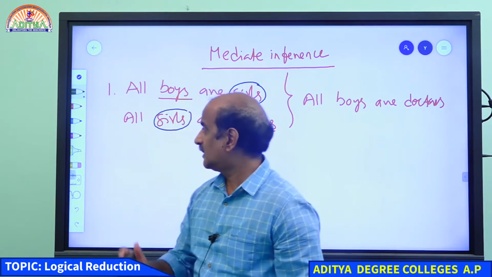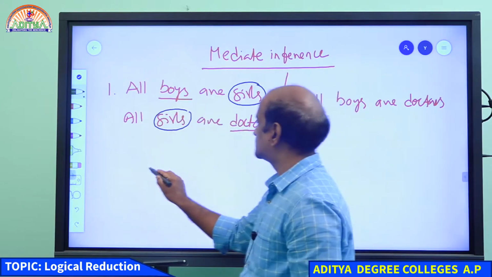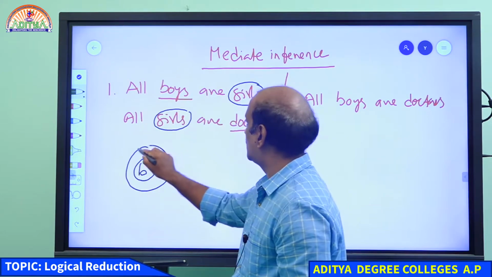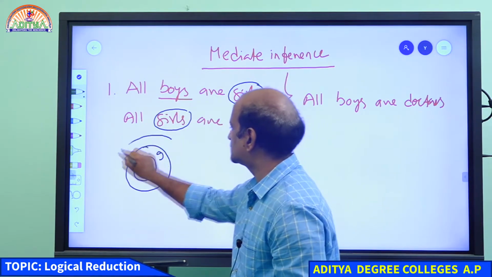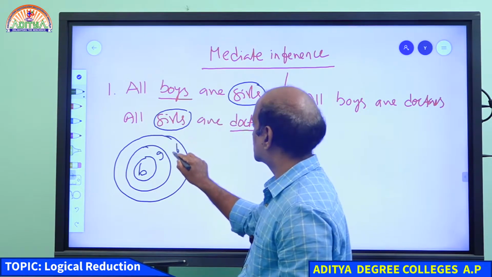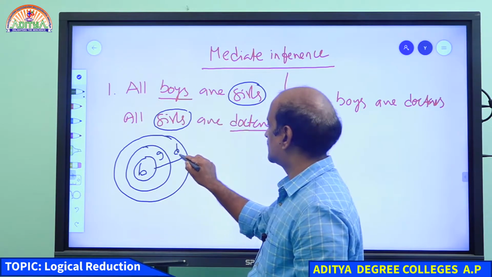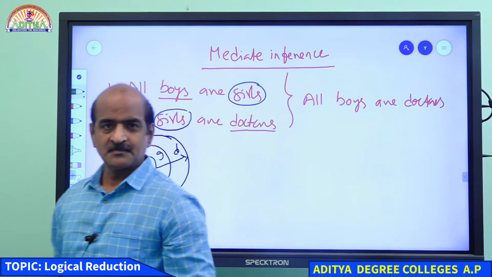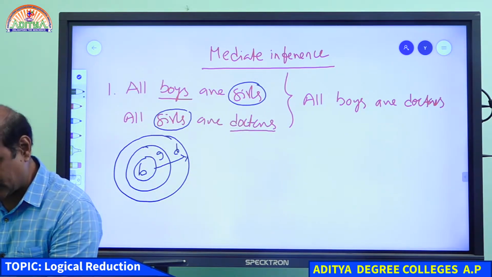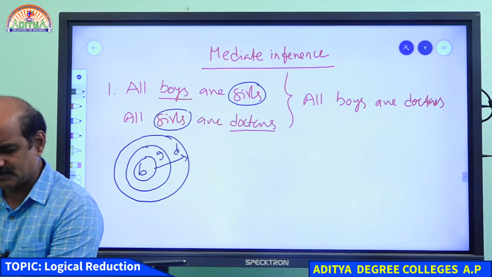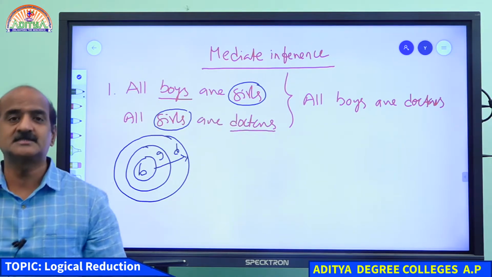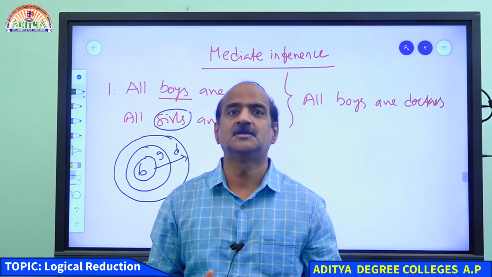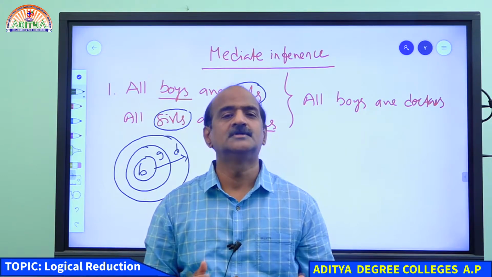If I ask you to draw a diagram with the help of these two statements, all boys are girls and all girls are doctors, this is only one possible diagram. Hence, we conclude that all boys are doctors. So this is what we call mediate inference. Mediate inference is a process of deriving a conclusion based on two statements.